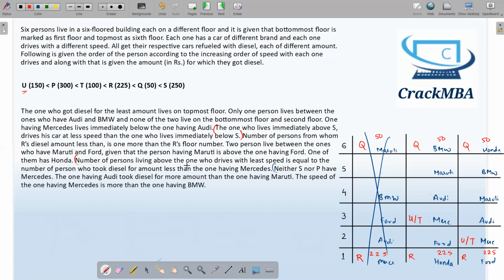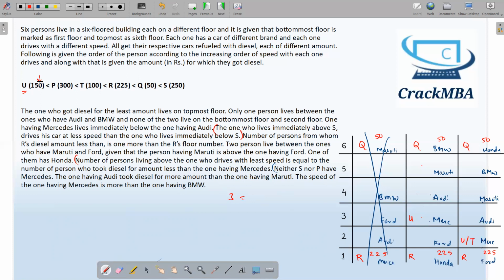Number of persons living above the one who drives with the least speed, which means it is talking about you. So the number of persons living above you: if I place you over here, then there will be 3 persons living above you. This is equal to the number of persons who took diesel less than the one having Mercedes. If I take you over here, the number of persons living above you is 3, and this is equal to the number of persons who have taken a lesser amount than the one who has Mercedes. You have Mercedes, 150 is you.